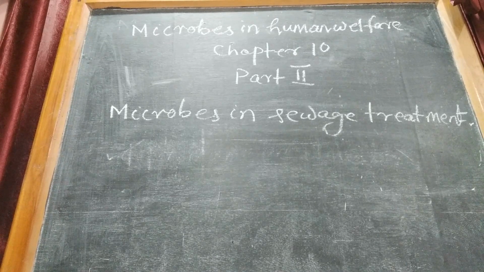Sewage water contains a lot of organic matter and pathogenic microbes, so before discharging it into natural water bodies, it should be treated. Then where should it be treated? It should be treated in sewage treatment plants, STPs.